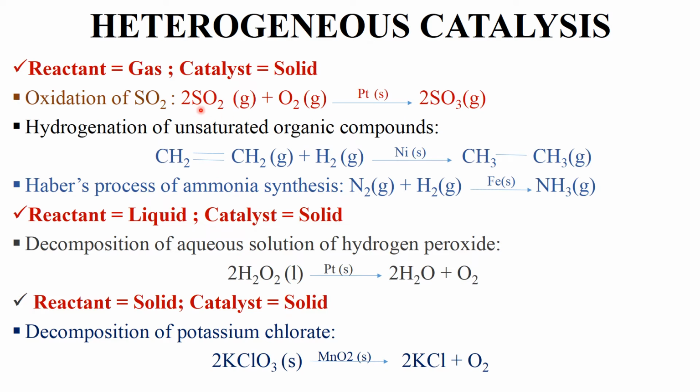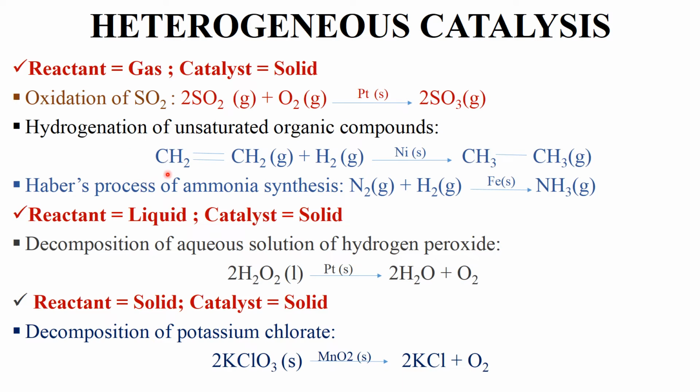Here the reactants, sulfur dioxide and oxygen, are in gaseous phase, but the catalyst platinum is in solid phase, thereby constituting two phases, one gas and one solid. Thus, this is an example of heterogeneous catalysis.